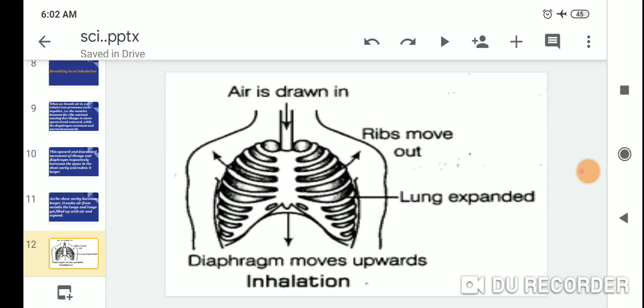Look at this picture. During inhalation, the diaphragm moves downward, air is drawn in, the ribs move outward, and the lungs expand. This is called inhalation.